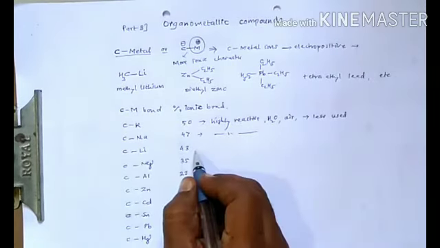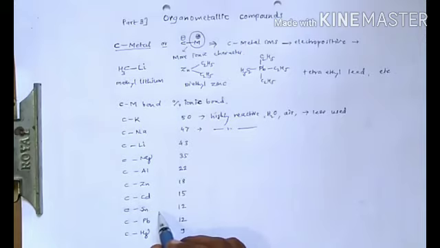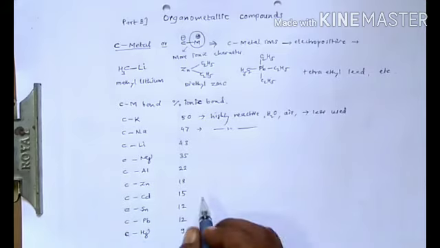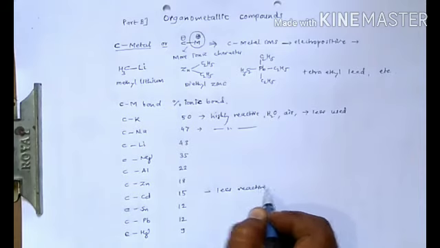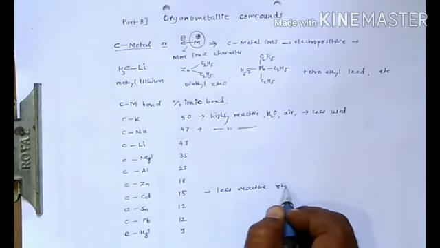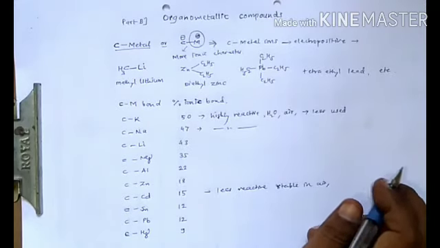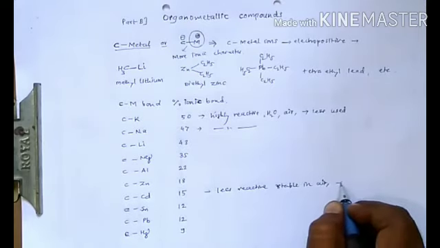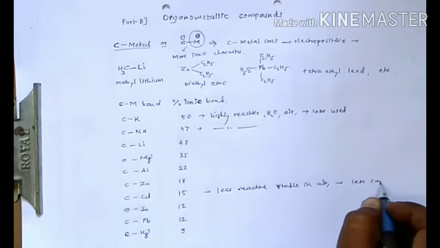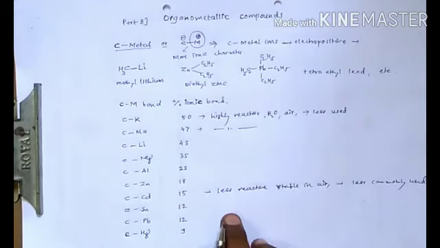But at the other extreme, the compounds with less percent of ionic character, like carbon-cadmium, tin, lead, mercury, are less reactive, relatively stable in air, and do not react harshly with water. Therefore they are also less commonly used because of the percentage yield of the product.